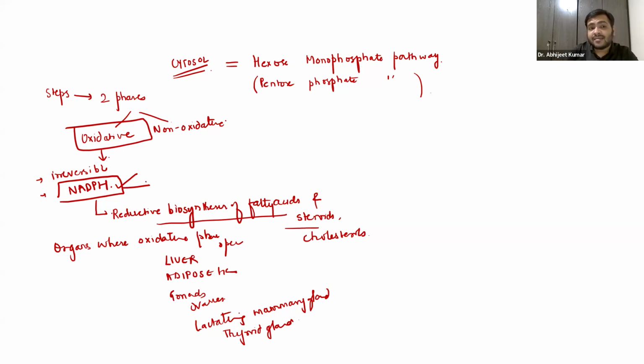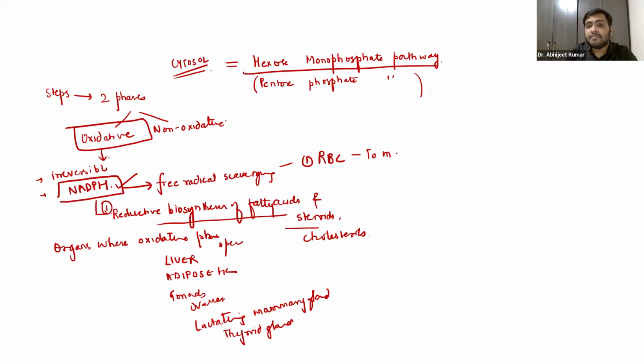Apart from this, NADPH has also one more clinical significance. So this is the hexose monophosphate pathway. It is producing this NADPH, whose first function is reductive biosynthesis. Apart from that, it is needed for free radical scavenging. Very important. Basically, it is important in RBC. You already know free radical scavenging is important in RBC to maintain the membrane integrity of RBC.